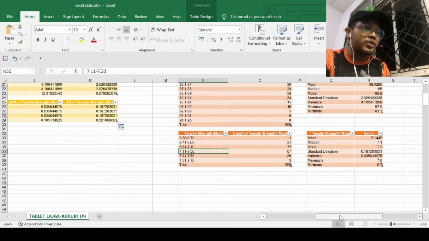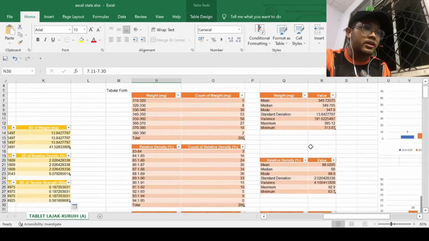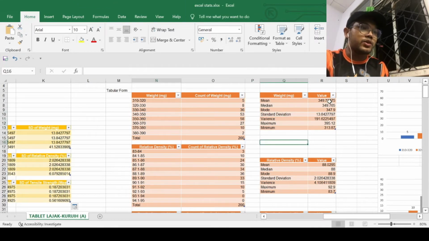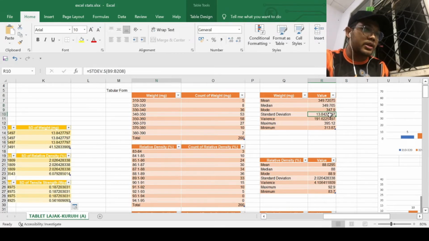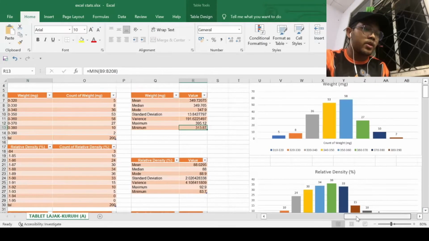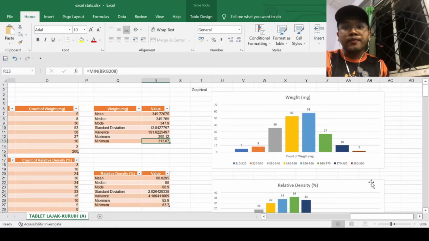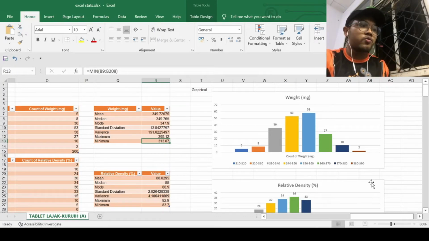From the table here, I show how we get the values for the median, mean, standard deviation, variance, maximum, and also minimum. Here I include the formula that we use. For the mean, we have used the average. For the median, this is the formula. The mode, this is the formula, and likewise the standard deviation, variance, maximum, and minimum. Next, we go to the graphical form, which is the most suitable to use for presentation.